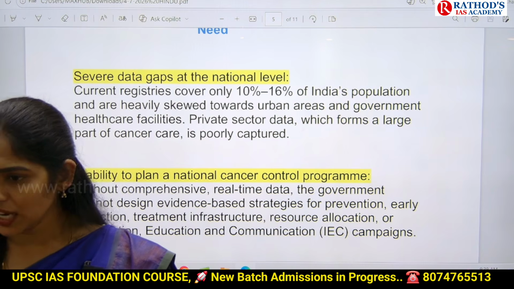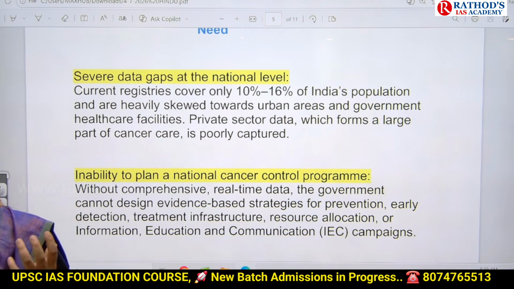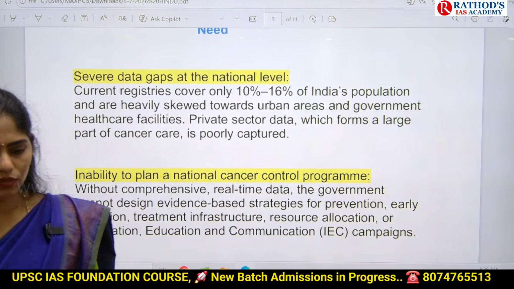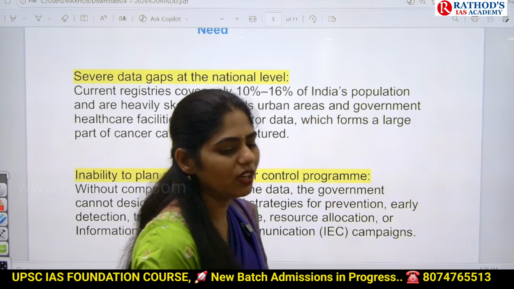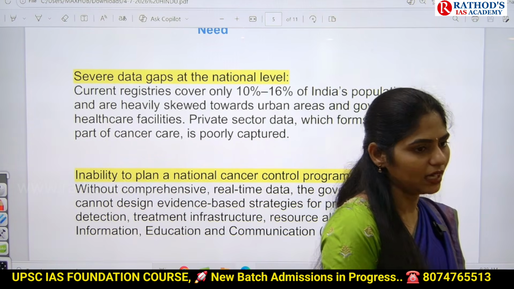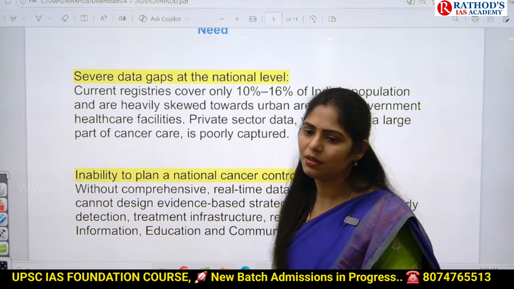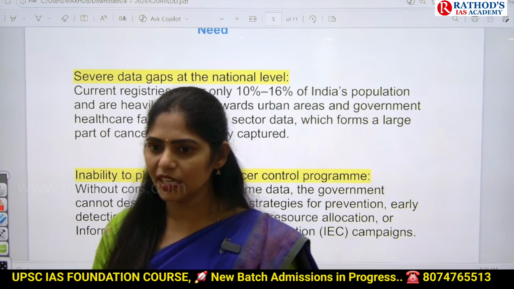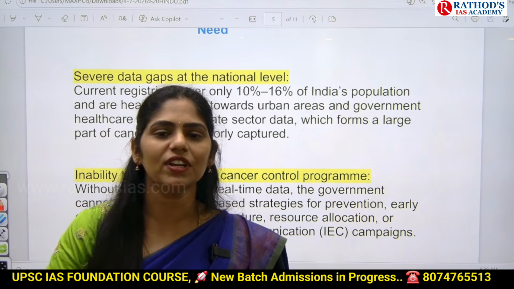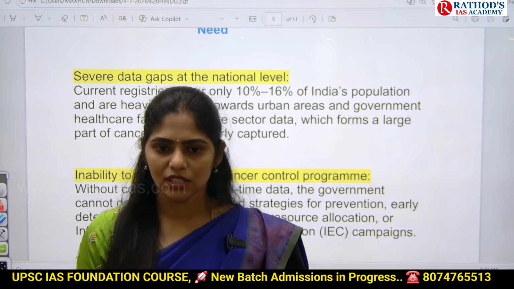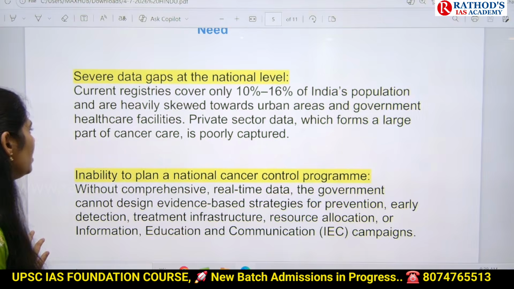So here, if you're not having data, can we come up with a particular policy? For example, recently we discussed one article that our president said that we want to eliminate sickle cell anemia. Yes, and we have one target of elimination of TB. If you're having certain data, we can try to come up with a policy and we can fight against that disease. If we're not having data, we cannot. Okay, that is one important reason.